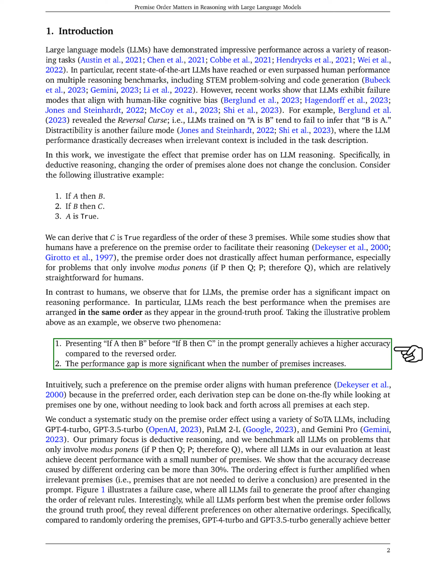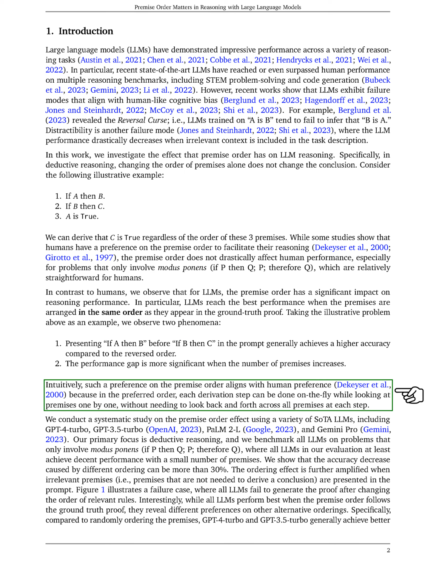For example, presenting if A then B before if B then C generally results in higher accuracy than the reverse order, and this gap widens as the number of premises increases. This preference seems to mirror human reasoning, where processing information step by step without having to jump back and forth between premises is more efficient.